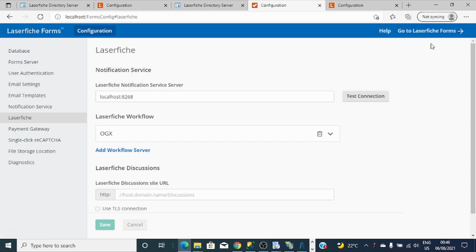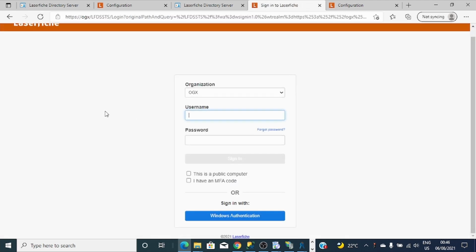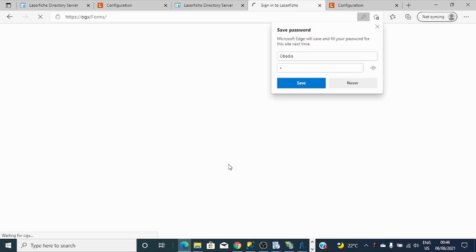So after this, let's open Laserfiche Form. Go to Laserfiche Form, click here, it will take you directly. Wow, if you can see. So let me try to log in with my account. Never, don't save my password.